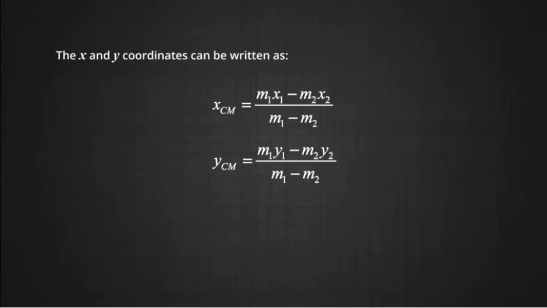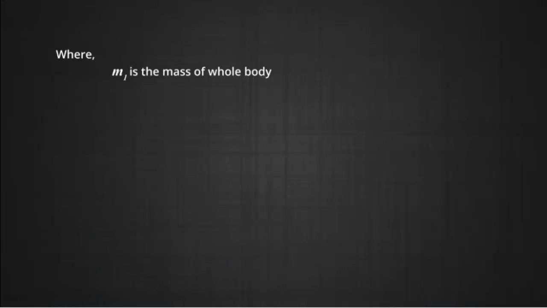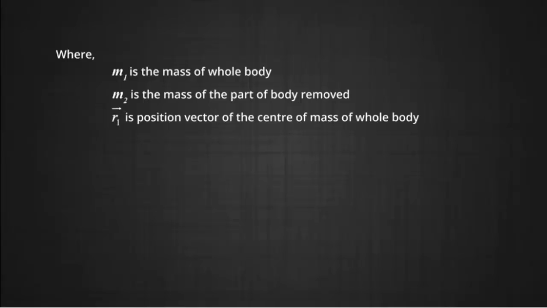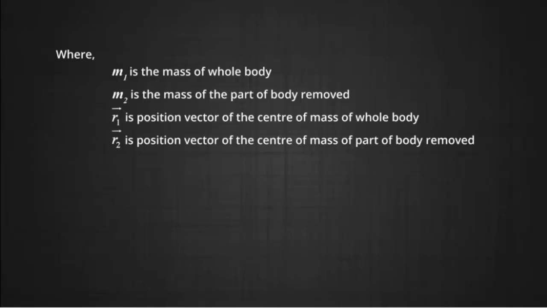Here in this particular problem, m1 is the mass of the whole body, m2 is the mass of the part of the body which is removed, r1 is the position vector of the center of mass of the whole body, and r2 is the position vector of the center of mass of the body which has been removed.